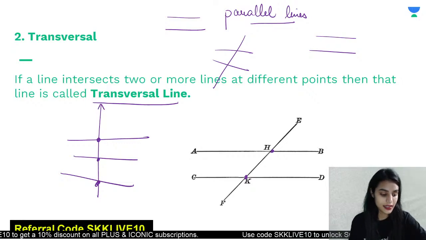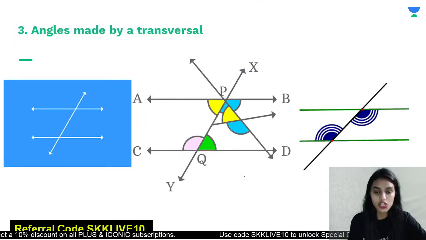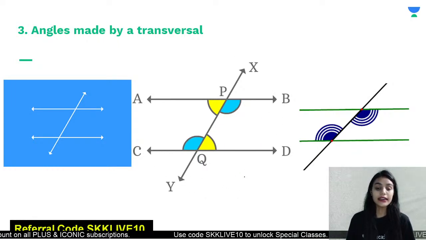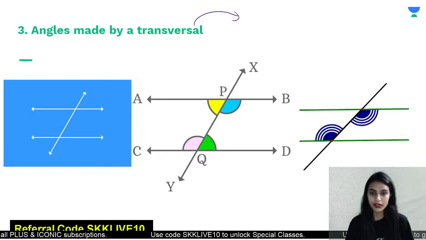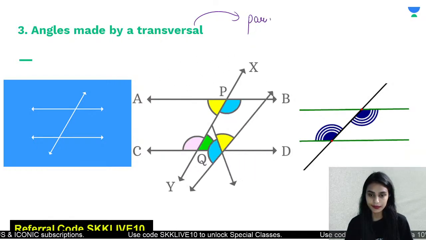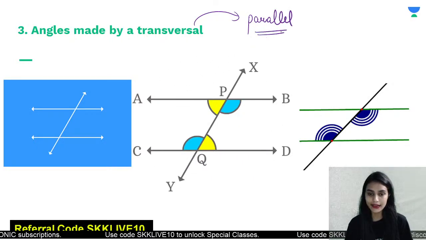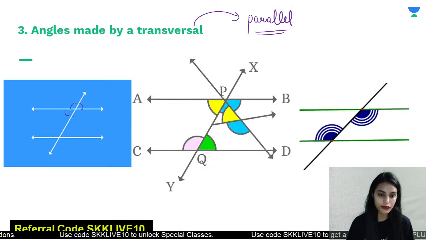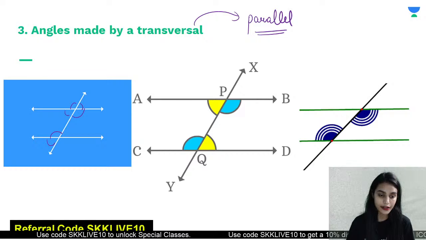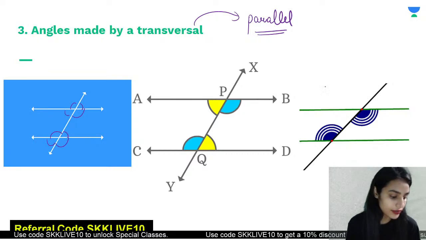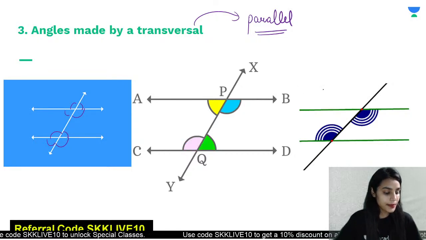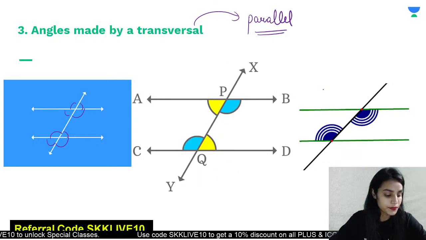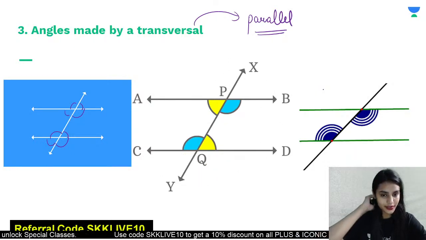Sure class? Okay, great. So whenever there is a transversal and it cuts parallel lines, then it forms various angles. You can see that we have got 4 angles formed here and 4 angles formed here, right? Ma'am, parallel lines are those that never meet. Yes, you are right, Riya. Okay, Harsh. Yes.